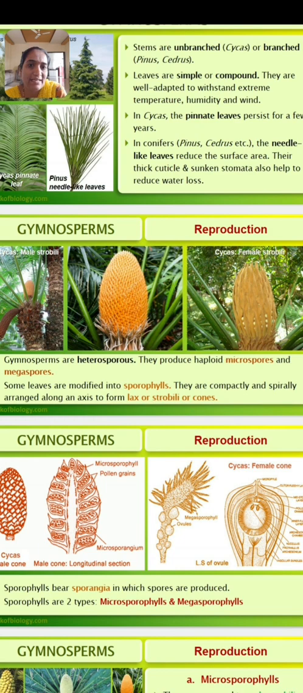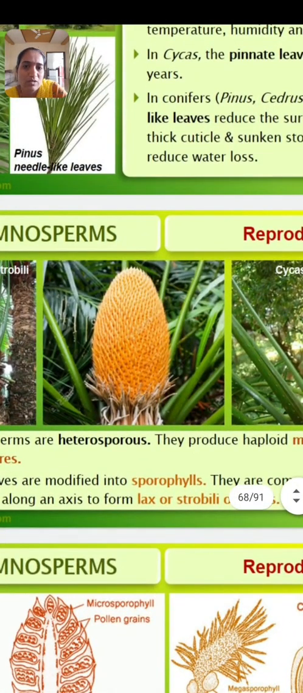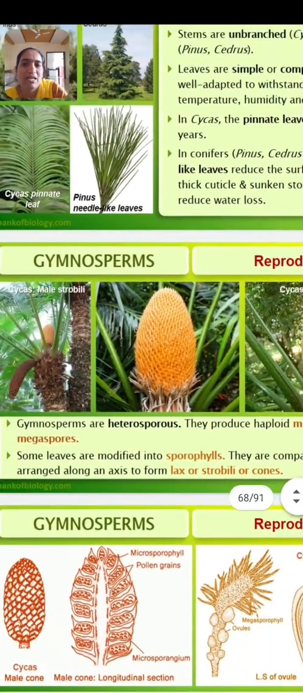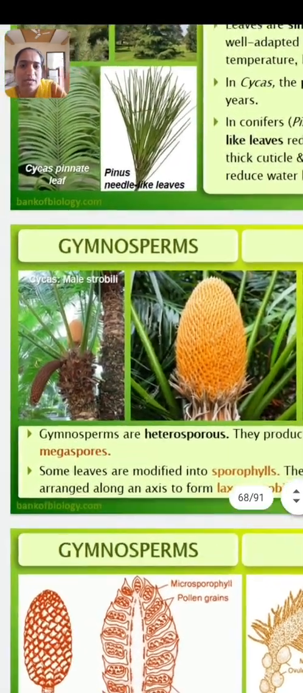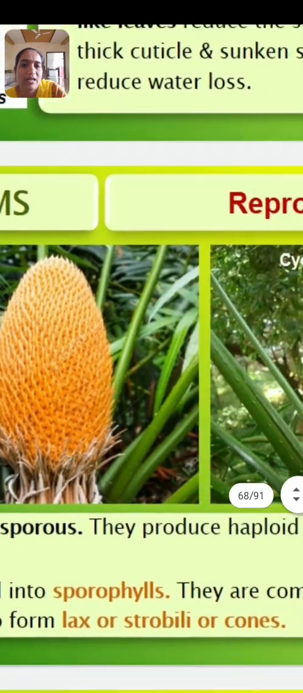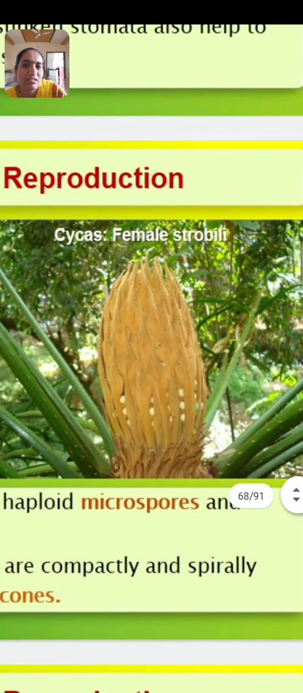Some leaves are modified into sporophylls. They are compactly and spirally arranged along the axis to form the strobili or cones. In pteridophytes, we have learned about this strobili, which is known as a cone. In male plant it is known as male strobili. Look at here. In cycas this is known as male strobili or male cone, and this one is known as female strobili or female cone.